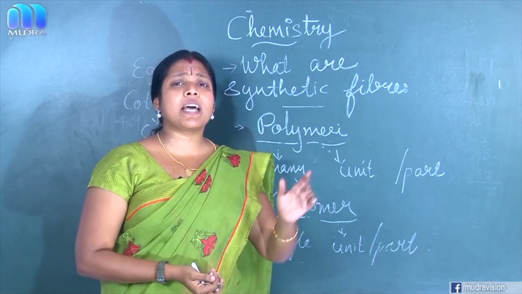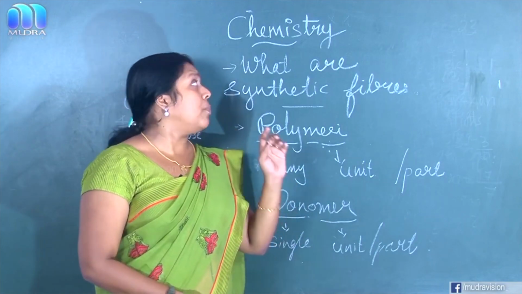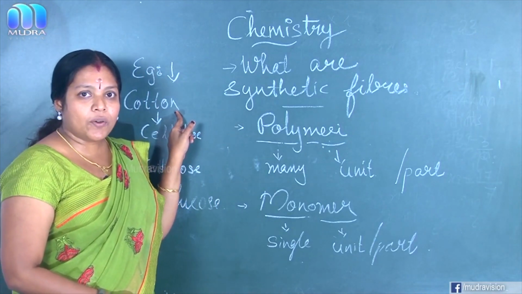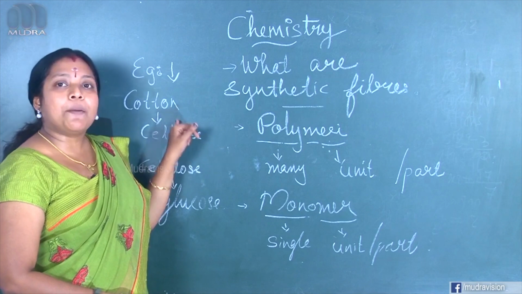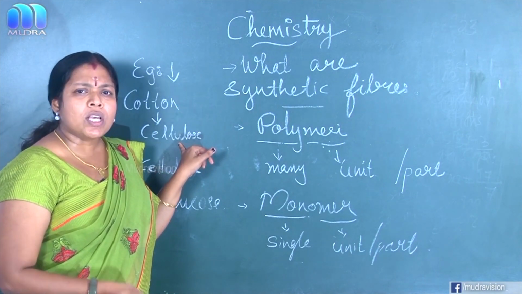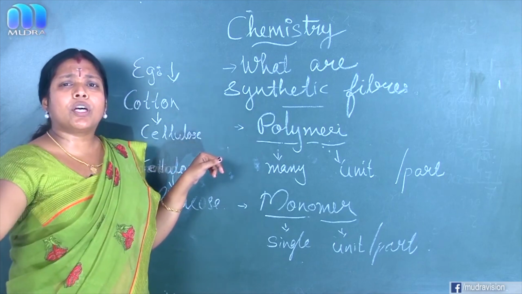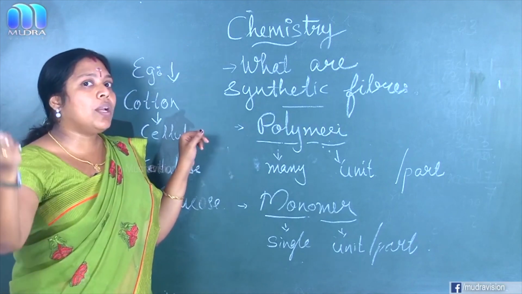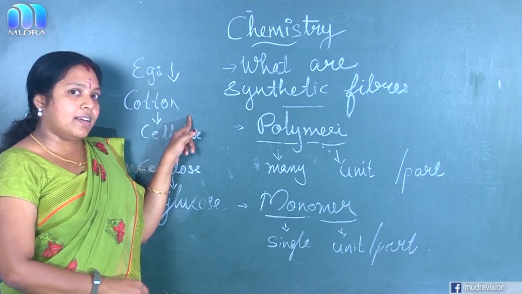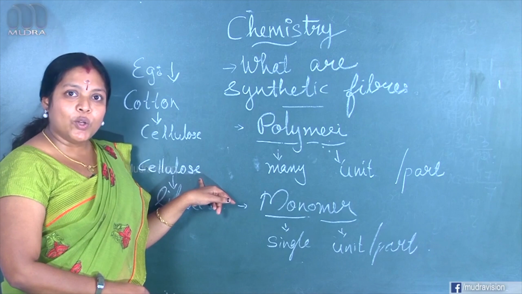Clear? Examples for polymer and monomer. First example, cotton. Cotton is a polymer which is made from a monomer called cellulose. So many cellulose units are grouped together to form a long polymer called cotton. Okay, clear? Our second example is cellulose.